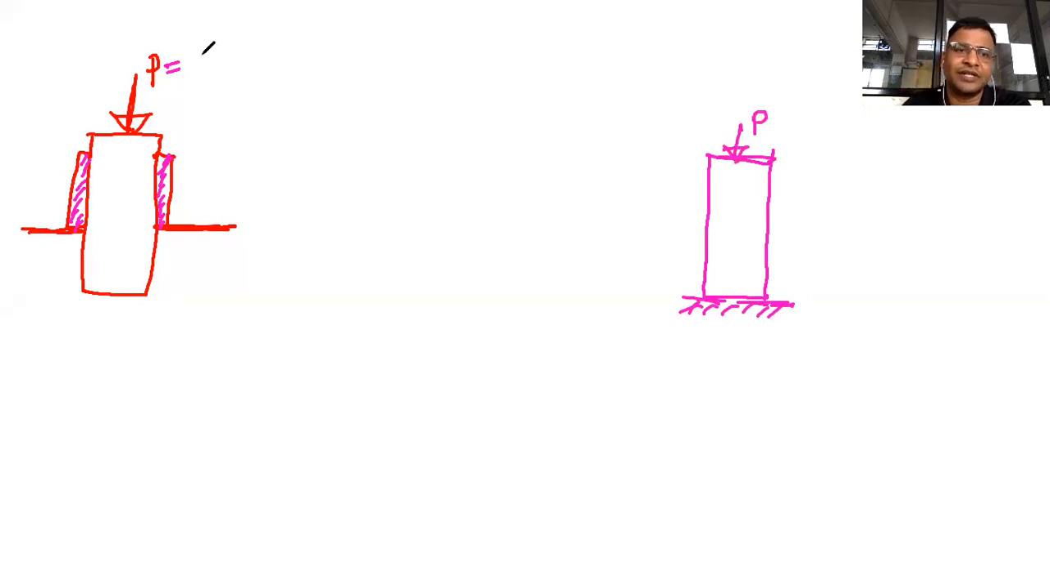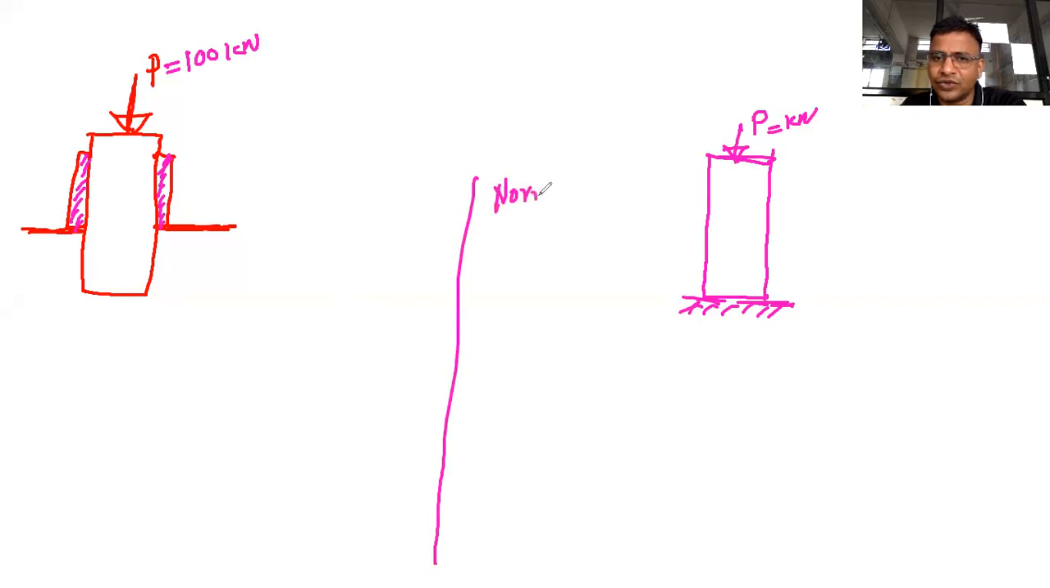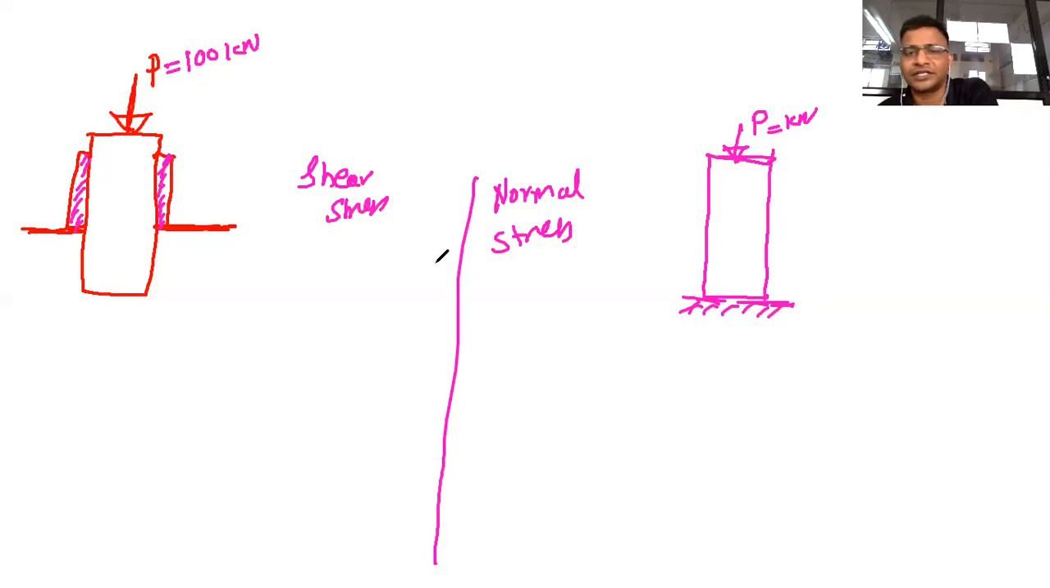So let us label this P, let's say 100 kilonewton. Same load we are applying, 100 kilonewton. And we are trying this side case. I should have done the other way around, but don't worry. So the normal stress example I'm trying to explain, and this one is an example of shear stress. How shear stress comes and how normal stress comes.